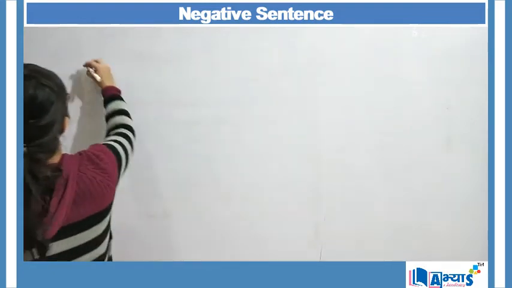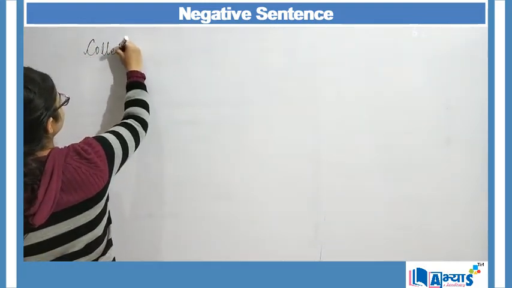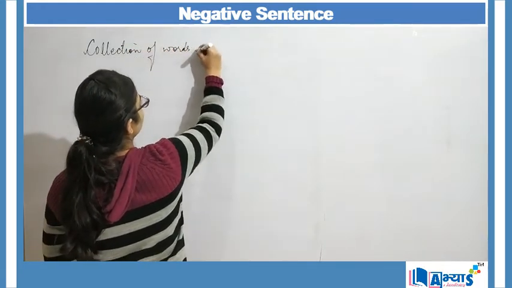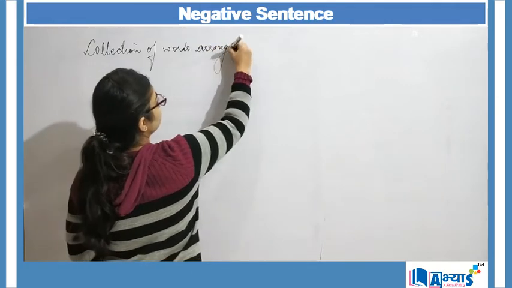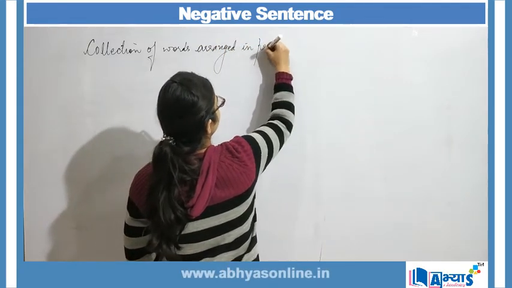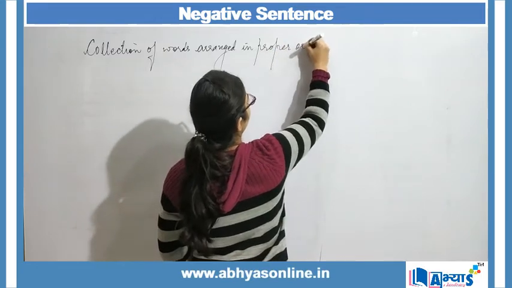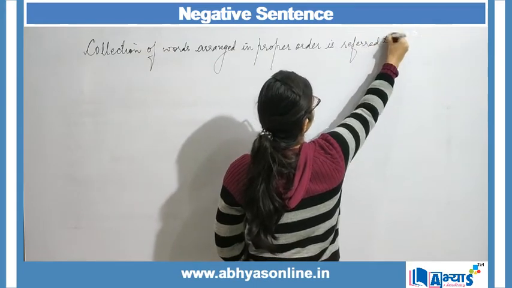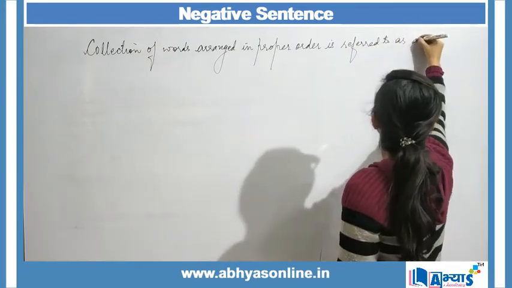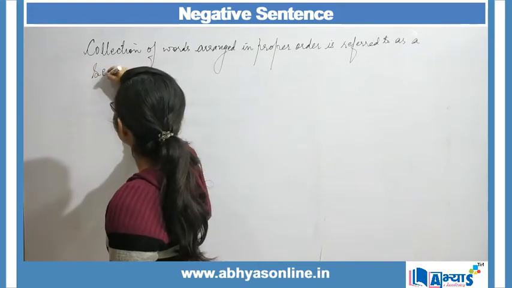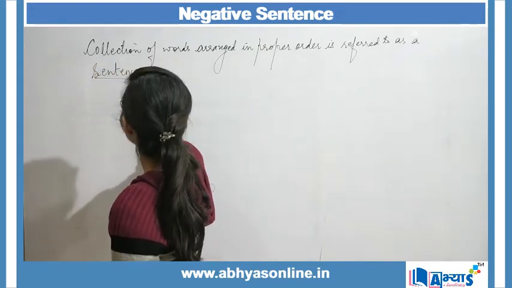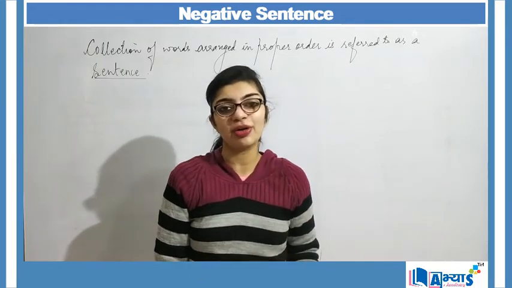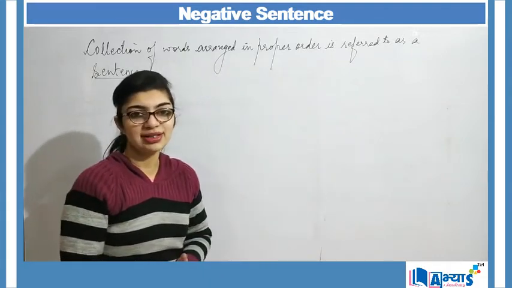So I can say that a collection of words arranged in proper order is referred to as a sentence, right? This is the definition of a sentence: if that collection of words makes some sense, we derive some meaning out of that, then it is referred to as a sentence.